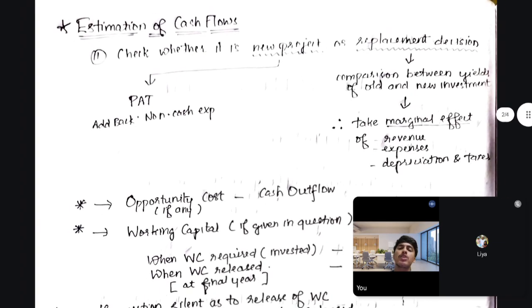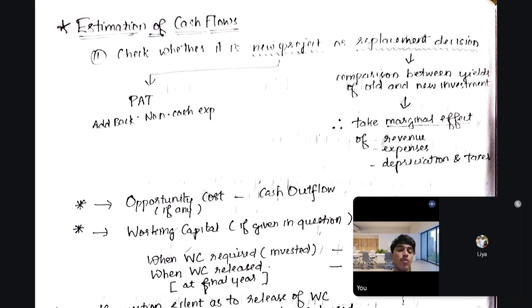So in estimation of cash flows, one thing you have to understand while reading the question is, the first point, that you have to check whether it is a new project or a replacement decision. There are problems which test both things. Some problems might ask about a new project, and some might ask about replacement decisions. The difference is simple. A new project is when they give you a fresh project. You require a machine, and you have to find the NPV or IRR or whatever the examiner asks you.